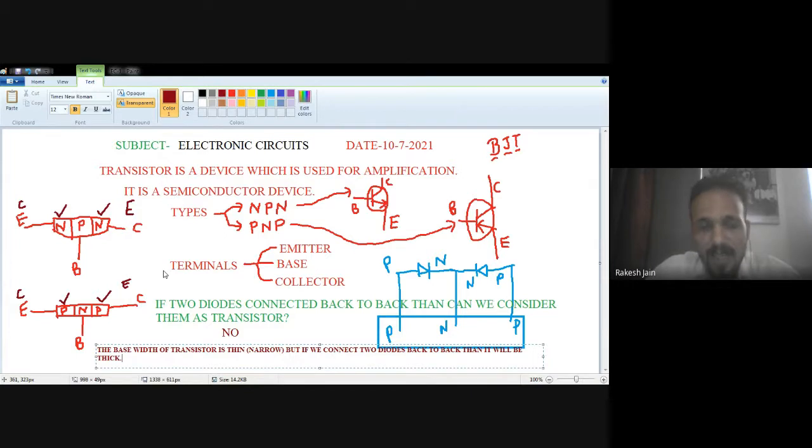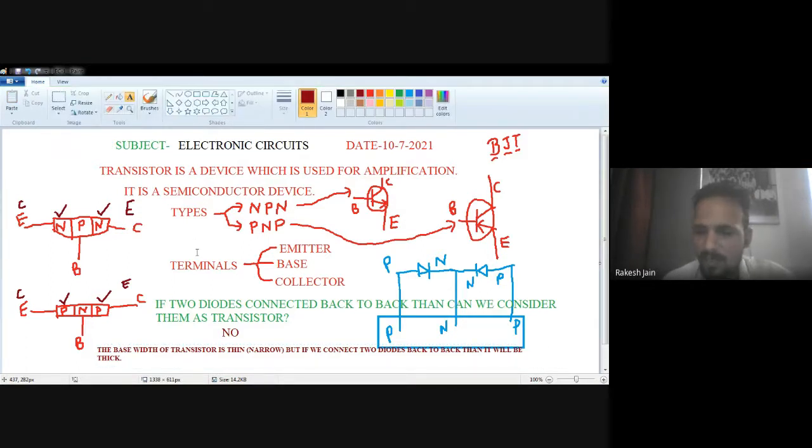What is the other reason? We know that in a transistor, the emitter and collector terminals are used for different purposes. The doping of the emitter is greater compared with the collector. The width of the collector is more compared with the emitter. The emitter is used to emit, to generate the charge carriers. The collector is used to collect the charge carriers. But if we connect two diodes back to back, there is no particular purpose for the first P and the last P, that is, emitter and collector. That's why we cannot consider it a transistor. So remember these two very important questions related to the basics of the transistor.